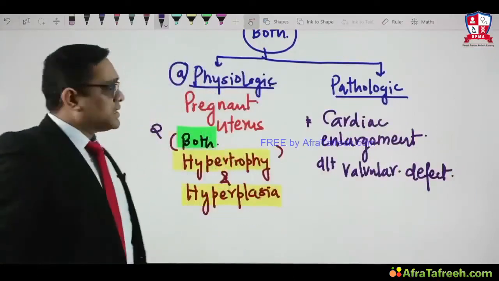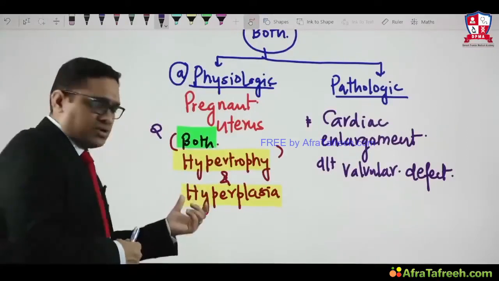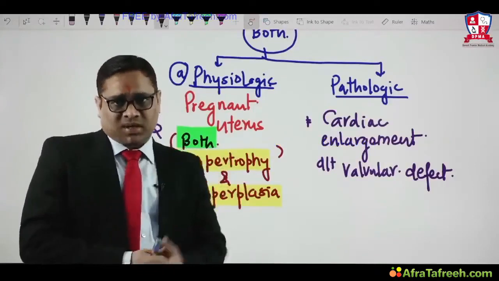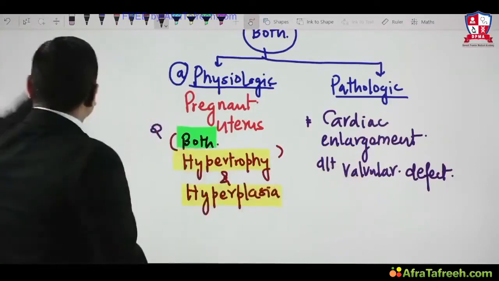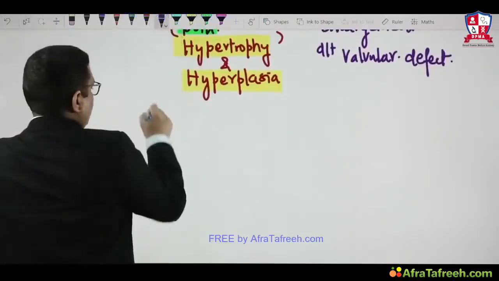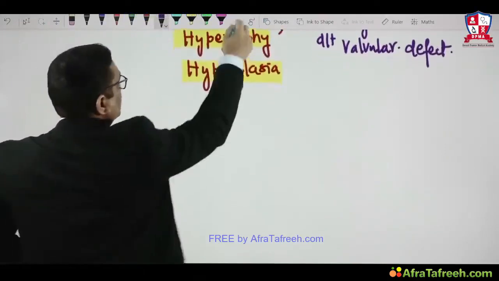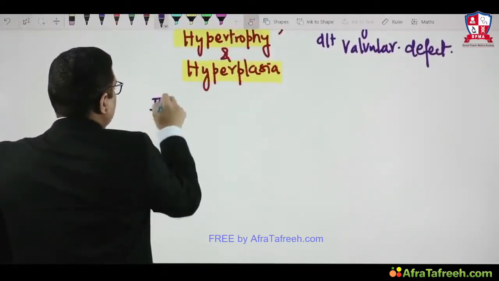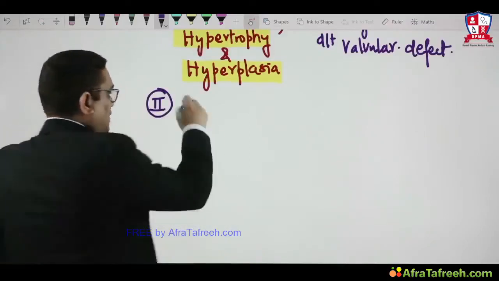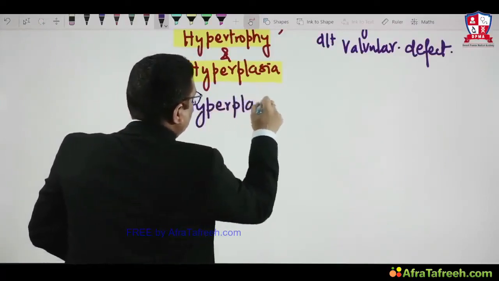So these are examples of the physiologic and pathologic, just to make you understand what the exam question is and to understand that hypertrophy is both physiologic and pathologic. Now coming to the second one, the second cellular adaptation we are going to discuss here, which is hyperplasia.